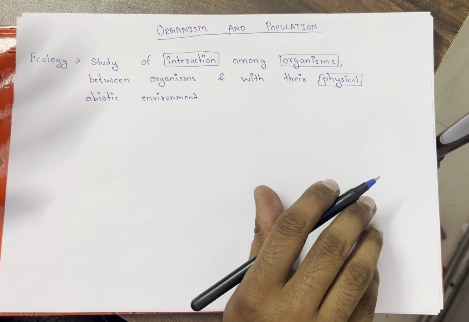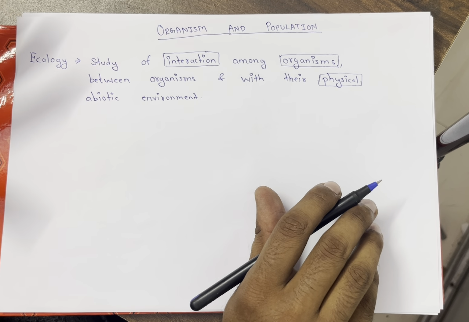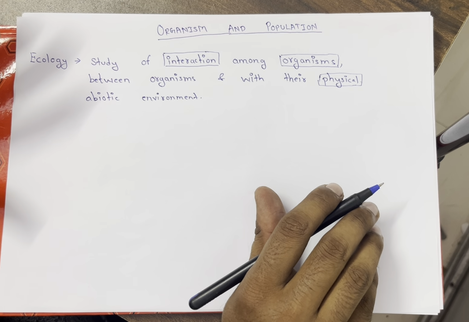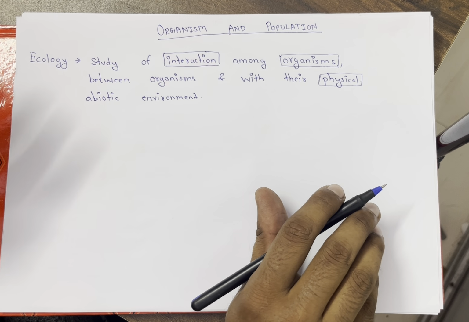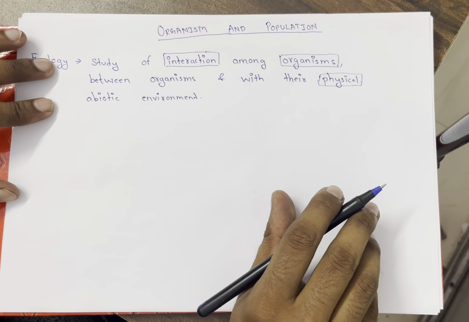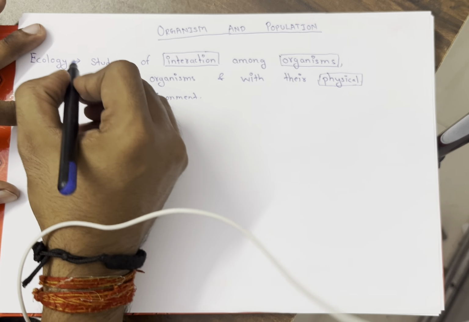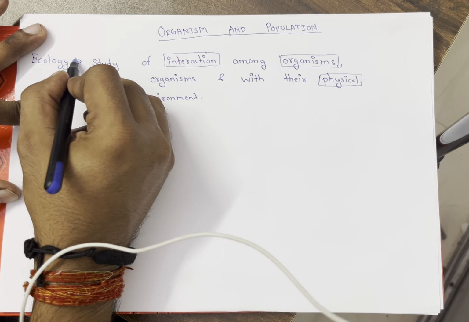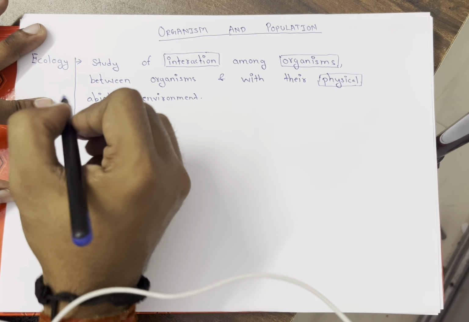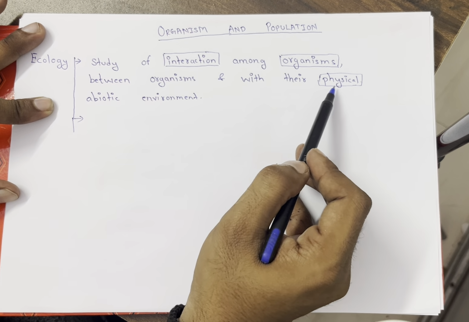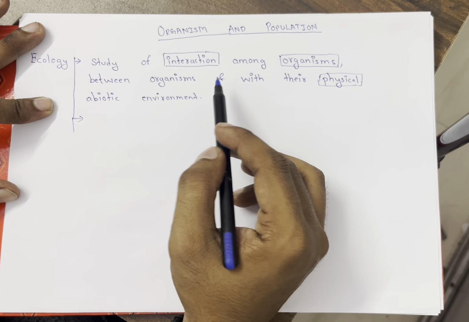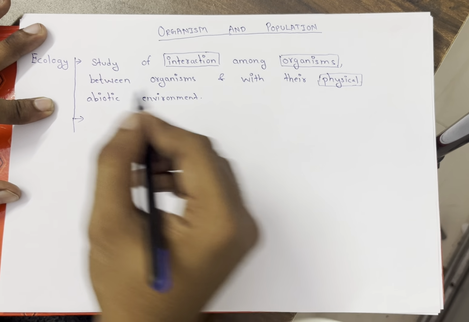To compensate for the environmental factor: the temperature is rising here, so my body wants to regulate the temperature. So here my body is interacting with the environment, yes or no? Such interaction is with the abiotic environment. So an organism can interact with the physical environment also. All these interactions come under ecology.